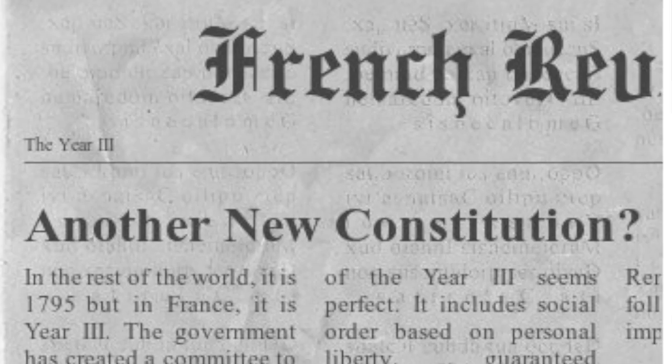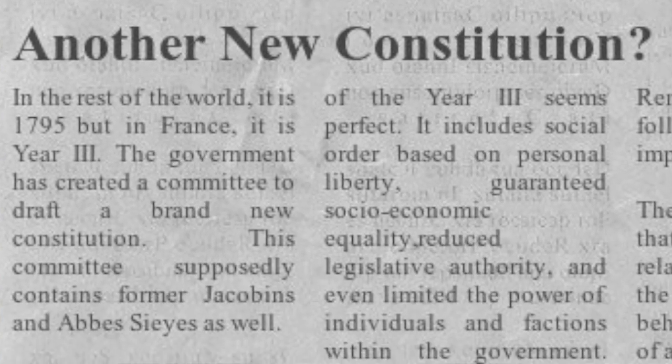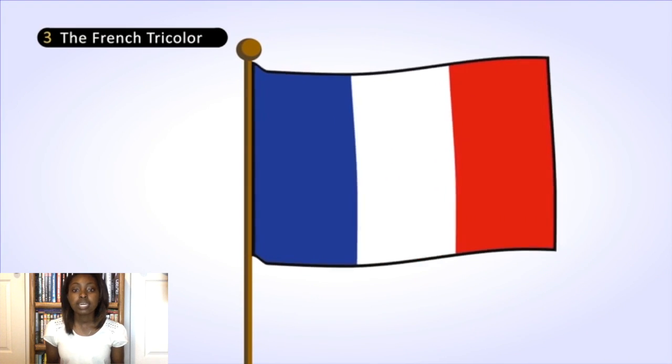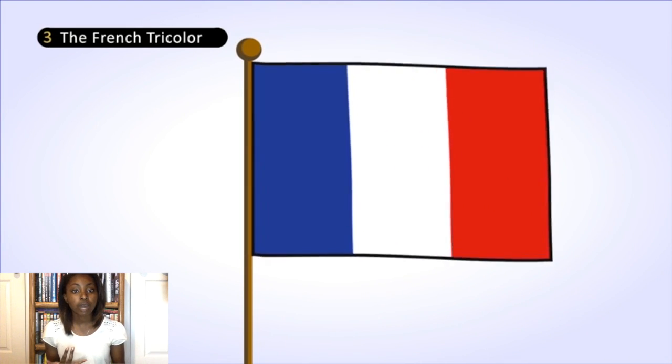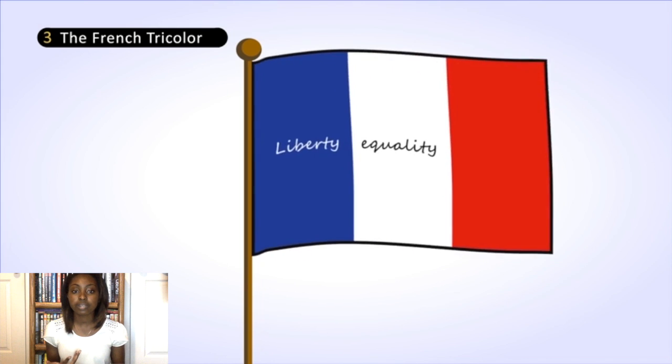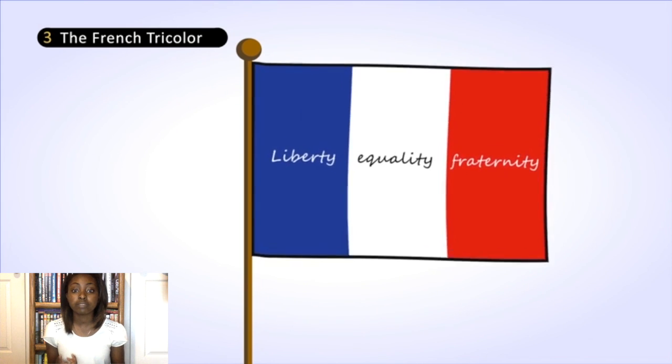Okay, so by 1795, or the year 3, the government created a committee which included the French Revolution favorite, Abbé Sieyès, to draft a brand new constitution. Now, on paper, the constitution of the year 3 was perfect. It included social order based on personal liberty, it guaranteed socio-economic equality, it reduced legislative authority, and it even limited the power of individuals and factions within the government. So it seemed that it would satisfy most of the people.